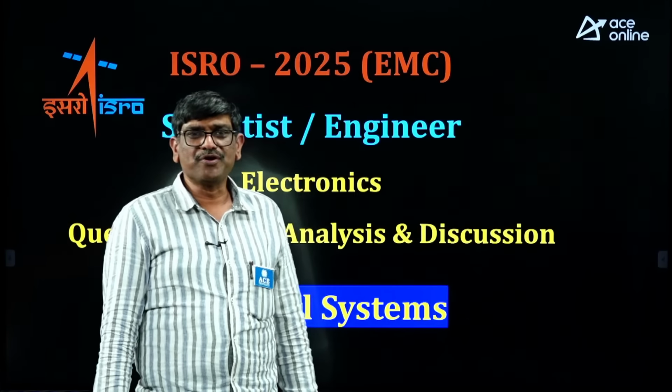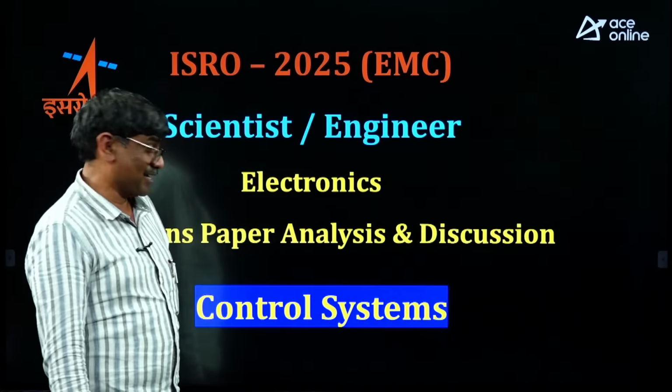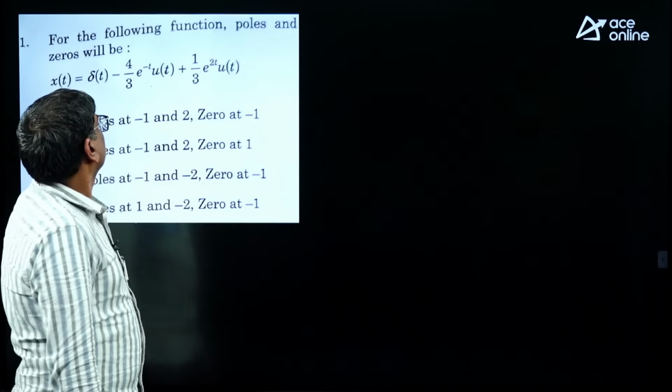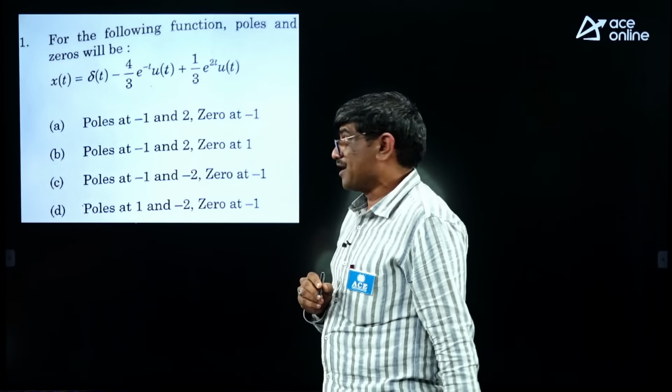Dear students, I am going to discuss the control system questions. In control systems, there were 10 questions for 10 marks. The first one, they ask the poles and zeros, and we need to find the transfer function.